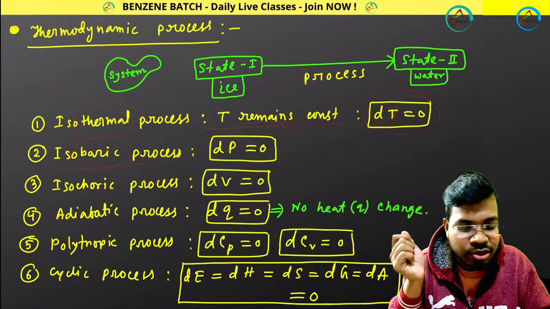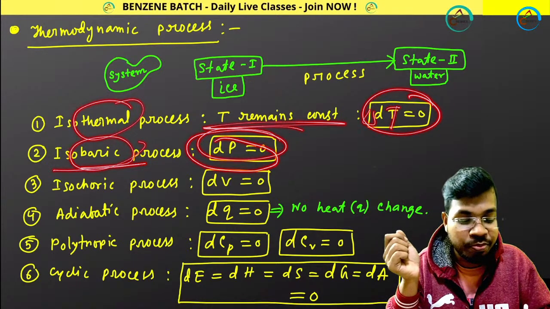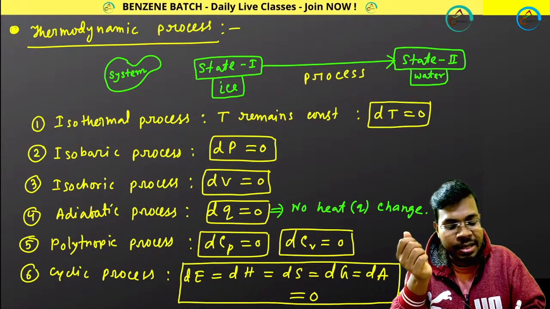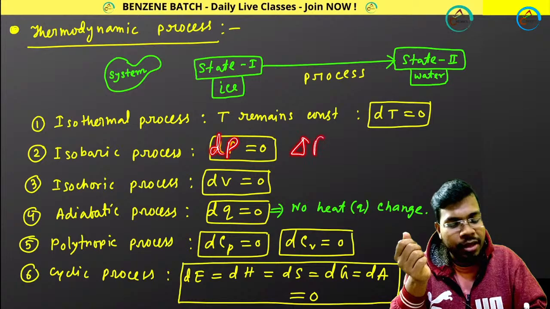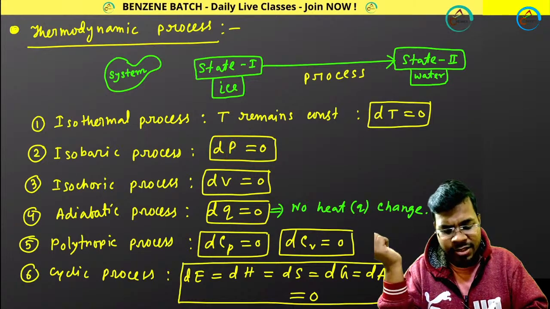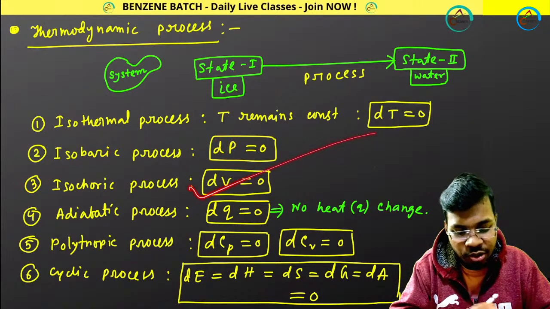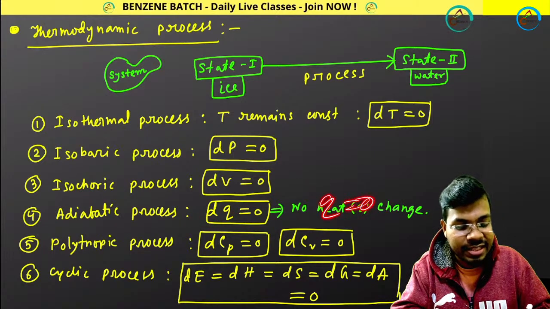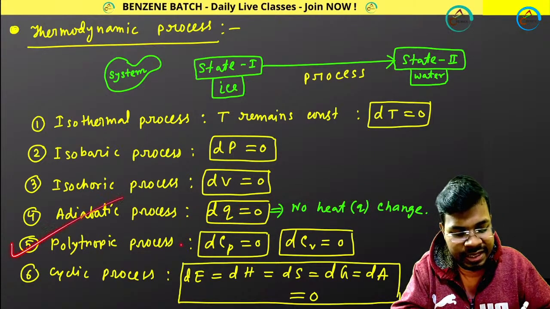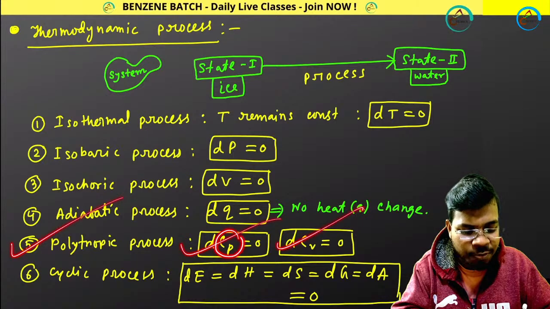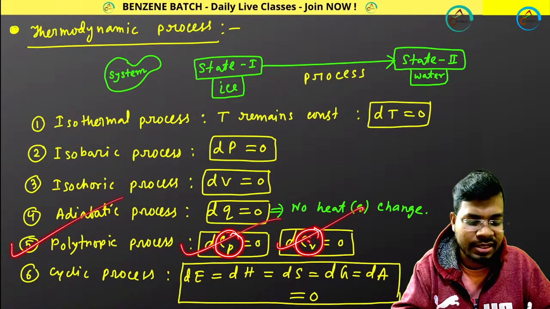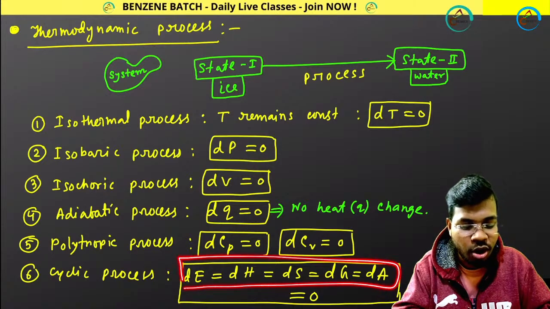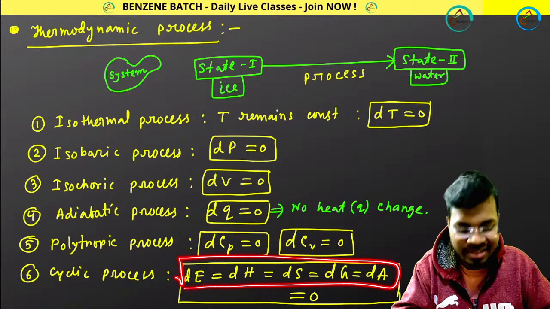Isobaric: change of pressure equals 0, dP equals 0 or delta P equals 0. Similarly, isochoric process: change of volume is 0. Adiabatic process: change of heat is 0, not heat is 0, change of heat is 0. Polytropic process: change of heat capacity, Cp and Cv, is 0. Cyclic process: all thermodynamic state functions change by 0.